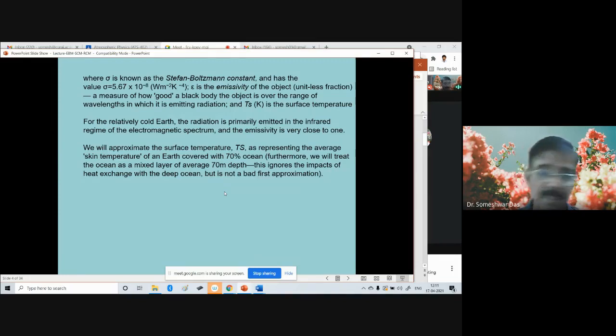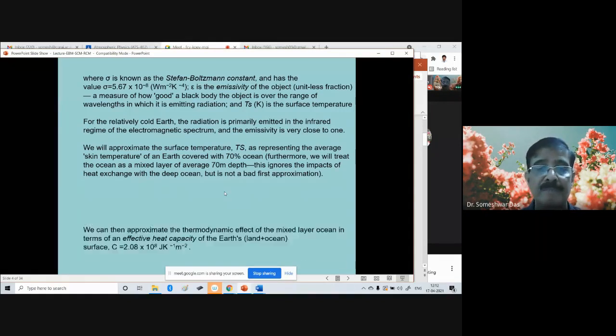First of all, we consider Earth to be just a small point in space without any variation of latitude, longitude, and altitude, the so-called zero-dimensional EBM. And even on that, we're just considering the Earth to be covered with 70% ocean, which has an average depth of about 70 meters, so that it will ignore the impacts of heat exchange with the deep ocean. This is what we assume for simplification.